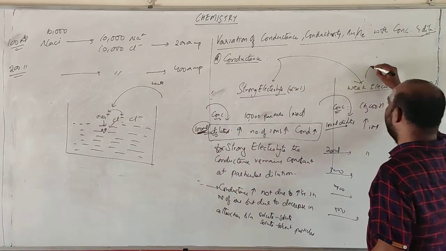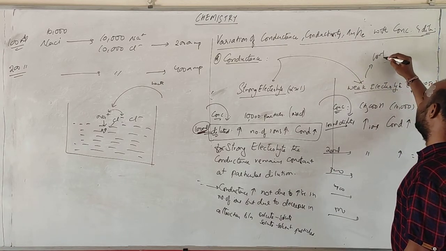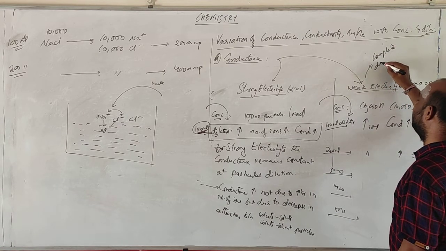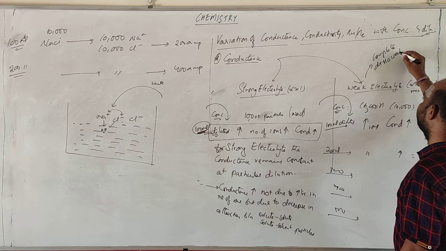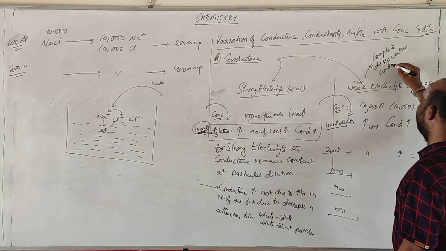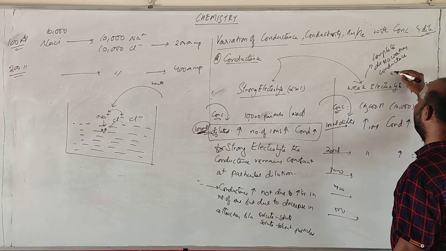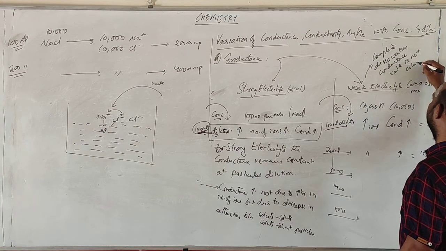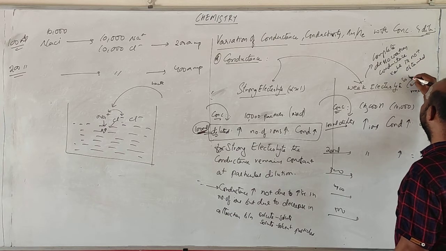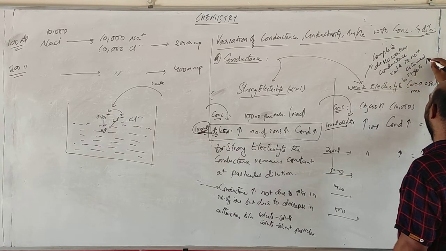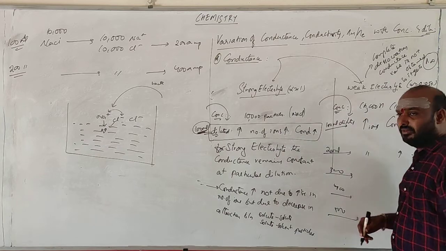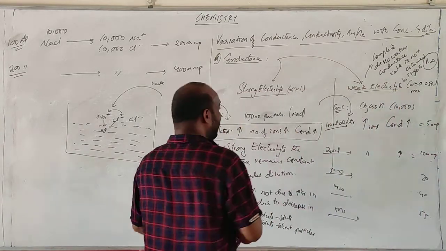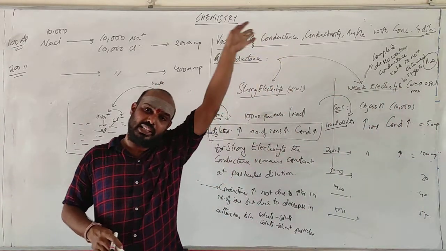So for weak electrolyte, the complete dissociation conductance value is not obtained. To get the maximum value, you should dilute it infinitely.